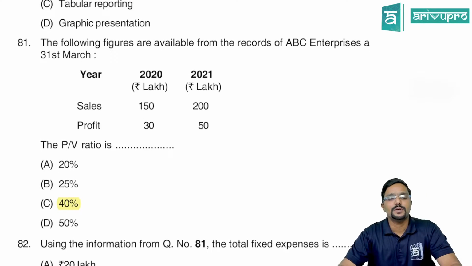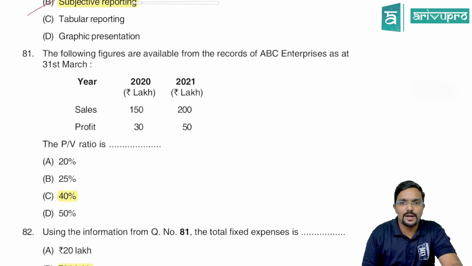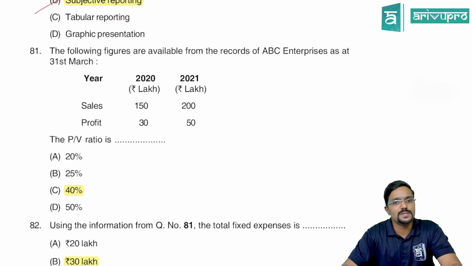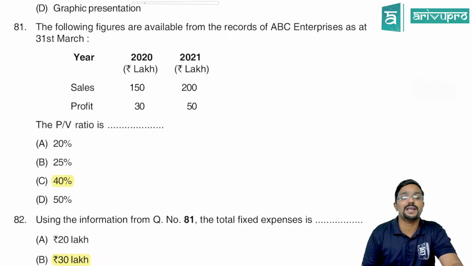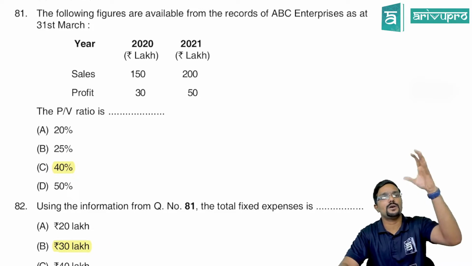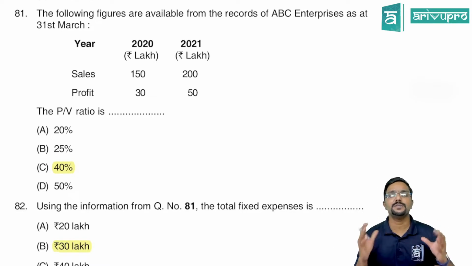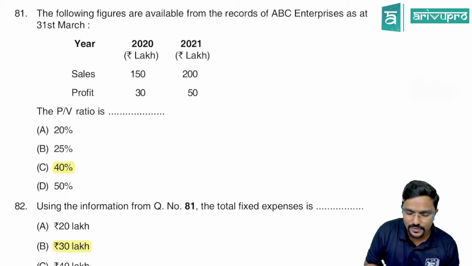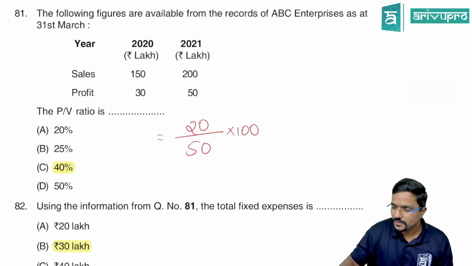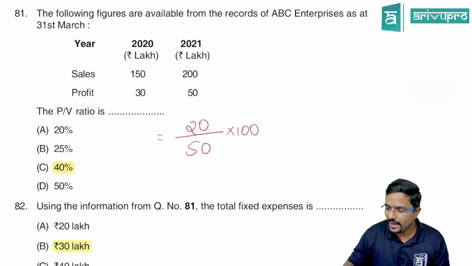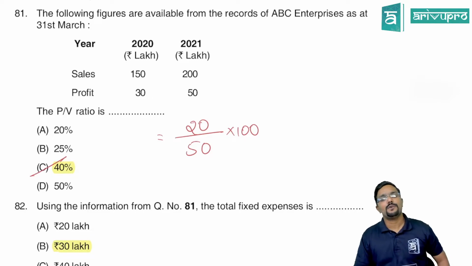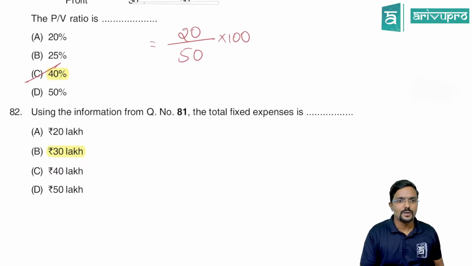Next. The following figures are available from the records of ABC Enterprises as at 31st March. Sales for 2 years and profit for 2 years are given, and we need the PV ratio. So here we have to use the second formula. For PV ratio, the formula is contribution by sales into 100. But here, 2 periods of data are given. What will you do? Change in profit divided by change in sales. Change in profit is 20, change in sales is 50, into 100. So 20 by 50 into 100 is 40%. 40% is the answer.